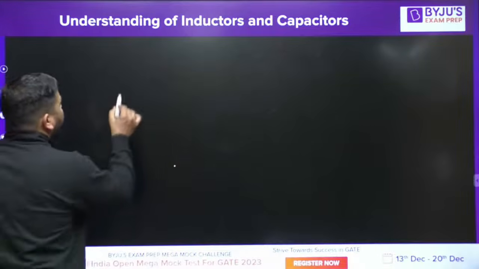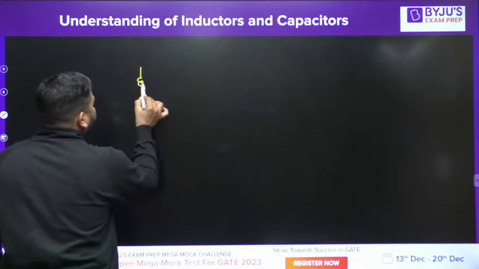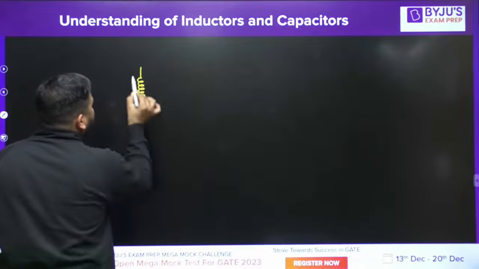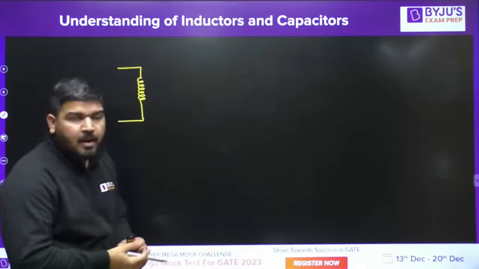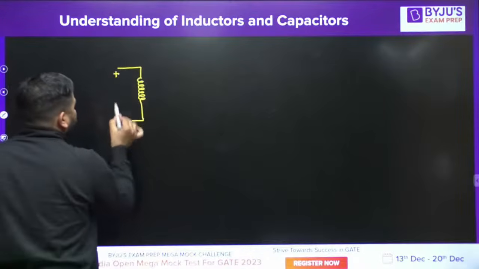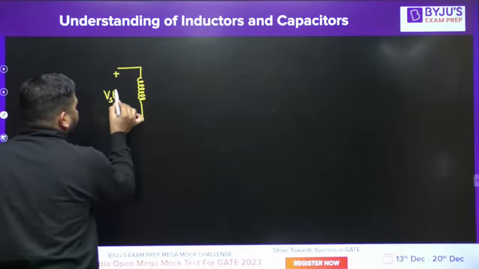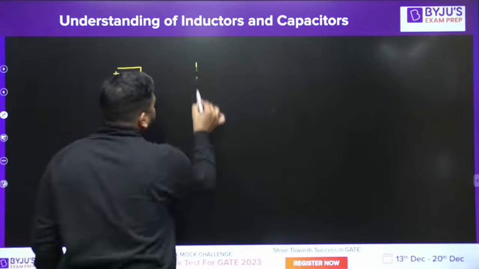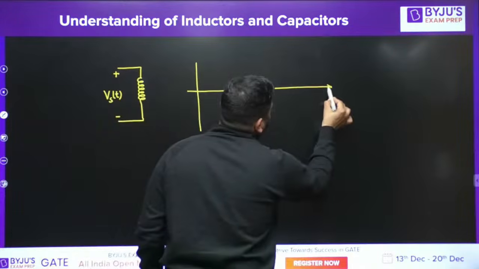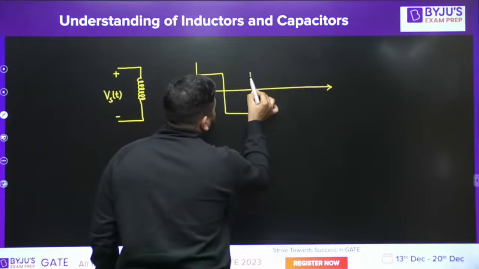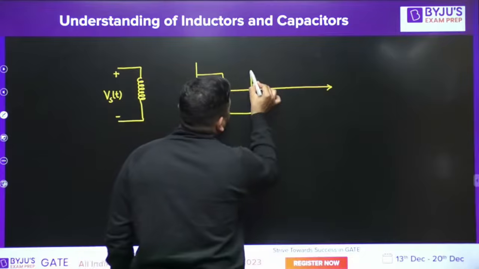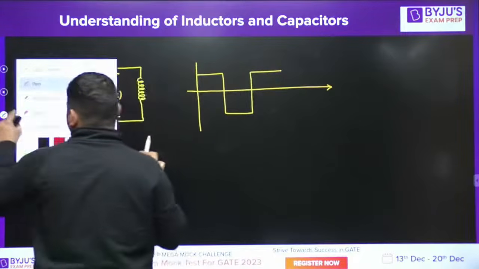Let's say I have an inductor, and let's say I have the voltage vL(t), and the shape is like this. Wait a minute.